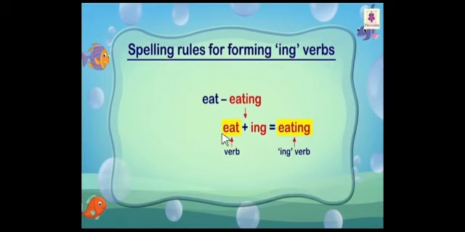So we say the word eat has changed to the ing verb eating. Did you understand? So we say that eat has changed to an ing verb, then it becomes eating. Okay students, let's see the next rule.